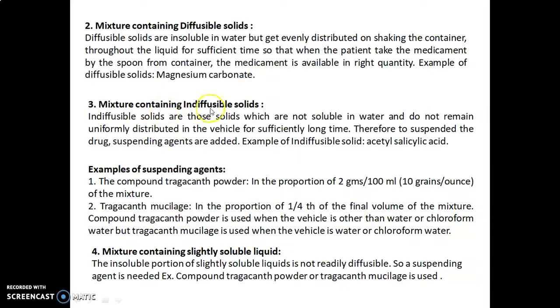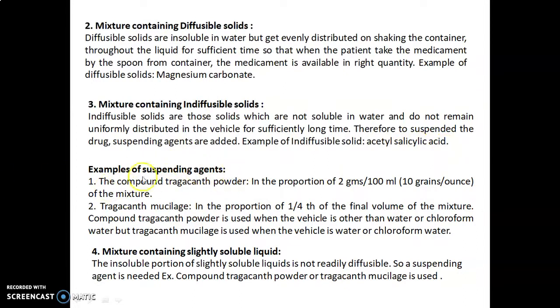Then the third type is a mixture containing indiffusible solids. Indiffusible solids are those solids which are not soluble in water and do not remain uniformly distributed in the vehicle for a sufficiently long time. Therefore, to suspend the drug, suspending agents are added. An example of an indiffusible solid is acetyl salicylic acid, that is aspirin.